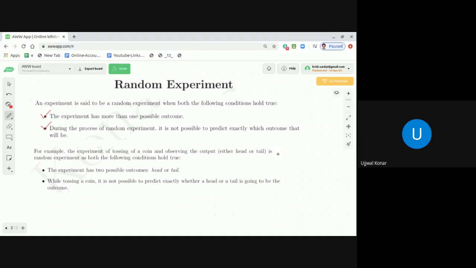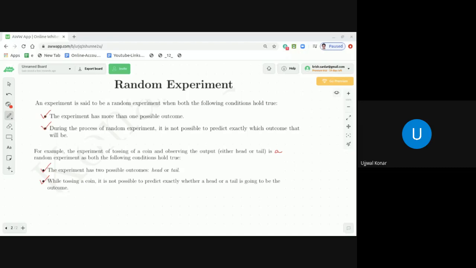Because both the following conditions hold true. Number one, the experiment has 2 possible outcomes, head or tail. And while tossing a coin, it is not possible to predict exactly whether a head or a tail is going to be the outcome. So that's why tossing a coin qualifies to be a random experiment.